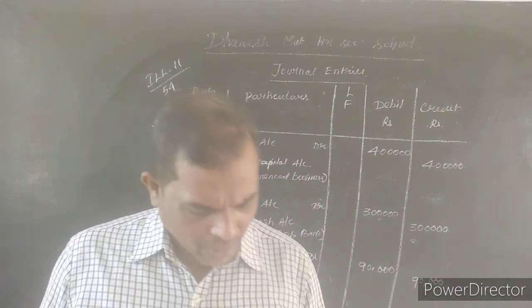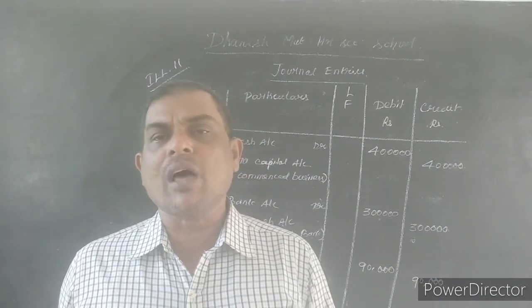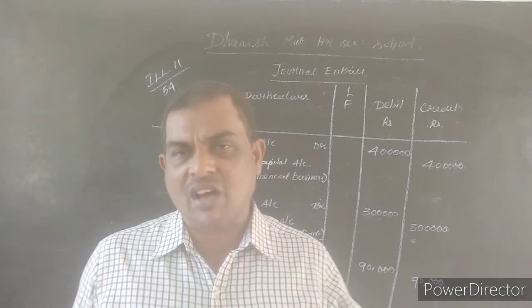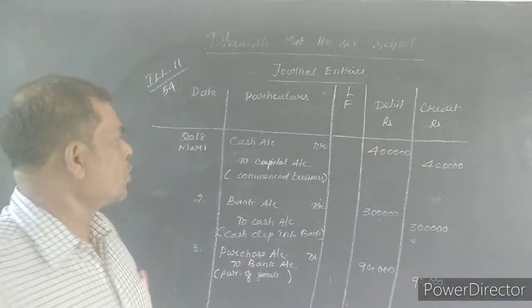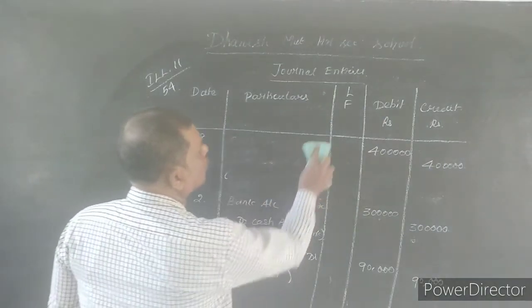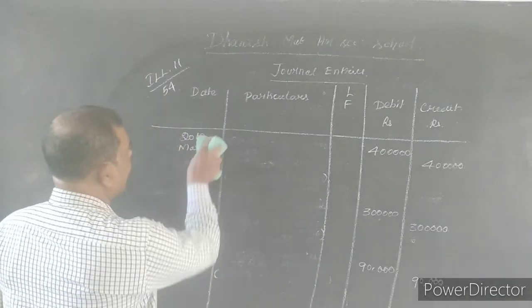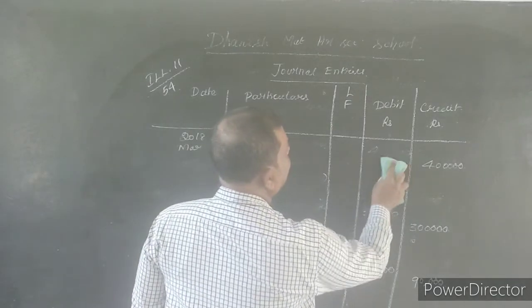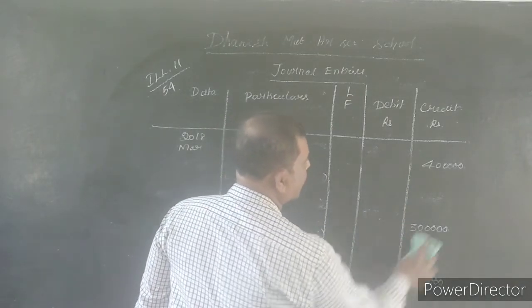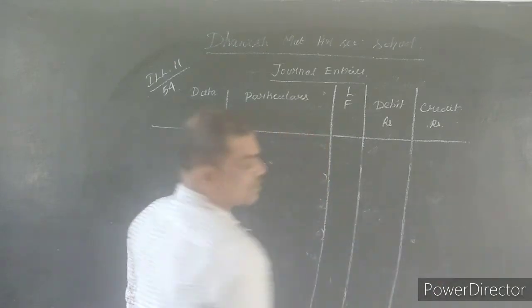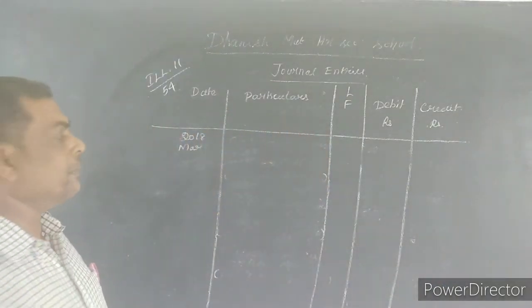Debit the receiver. Now sales means sales. Sales is always credit because it is income. As per the nominal account rule, income will be credited. Who will be debited? I am receiving the money through CDM, cash deposit machine, so bank will be debited.